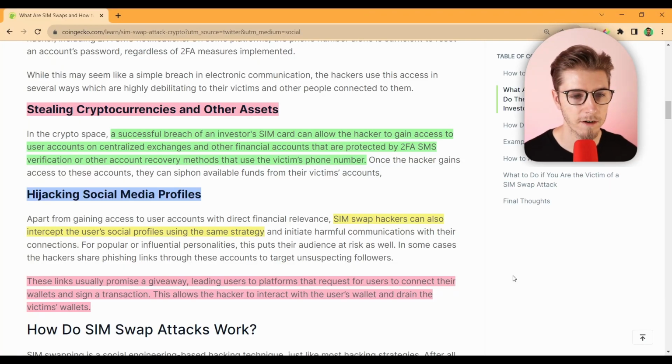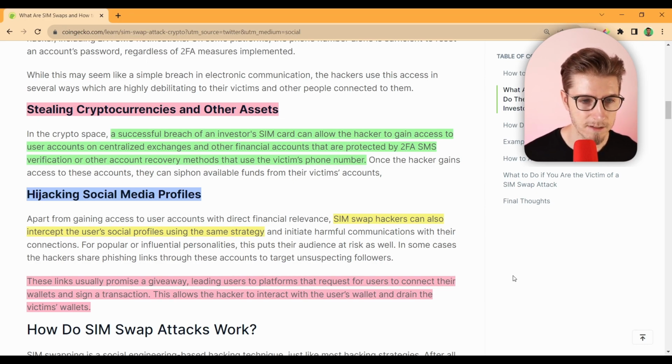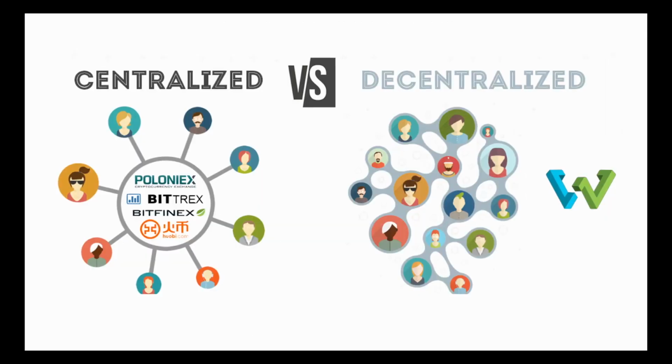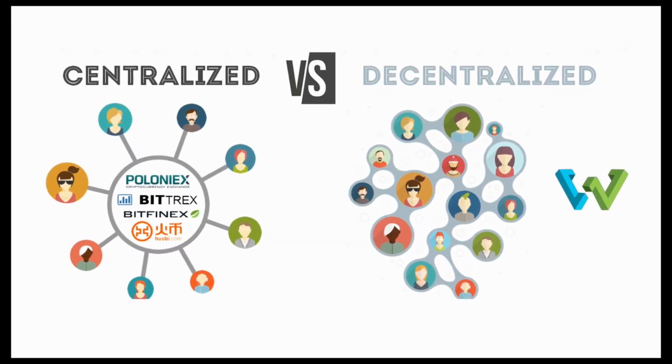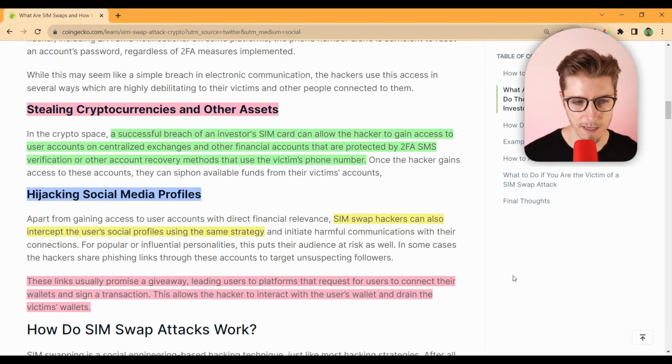So how does this affect our cryptocurrencies and assets on the blockchain? A successful breach of an investor's SIM card can allow the hacker to gain access to users' accounts on centralized exchanges and other financial accounts that are protected by 2FA SMS verification or other account recovery methods that use the victim's phone number.